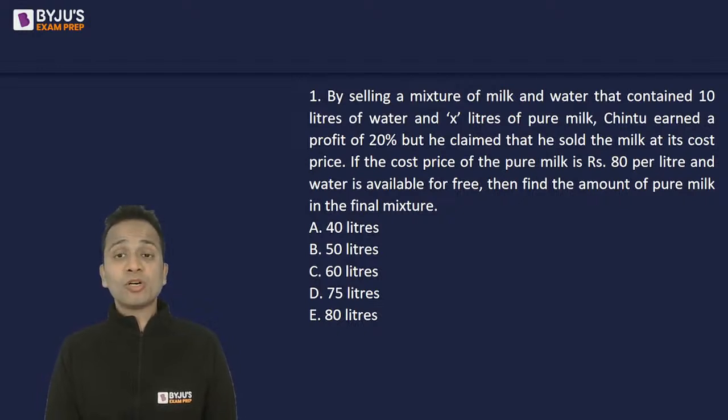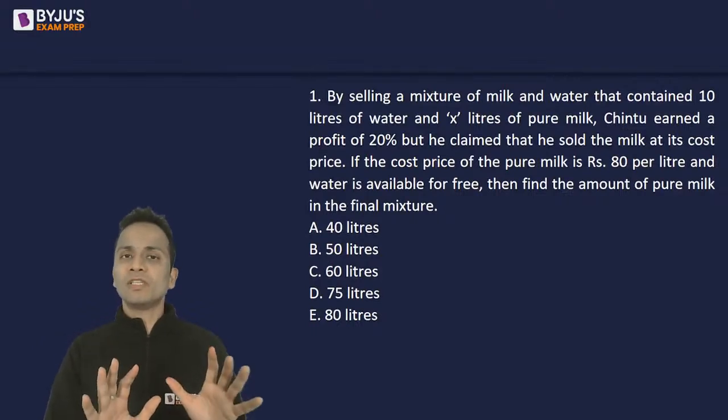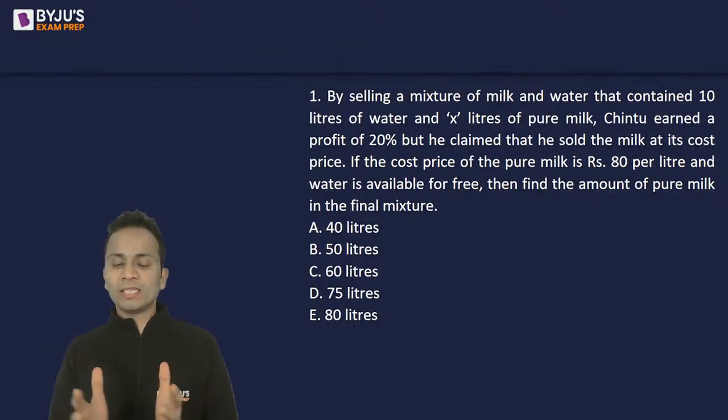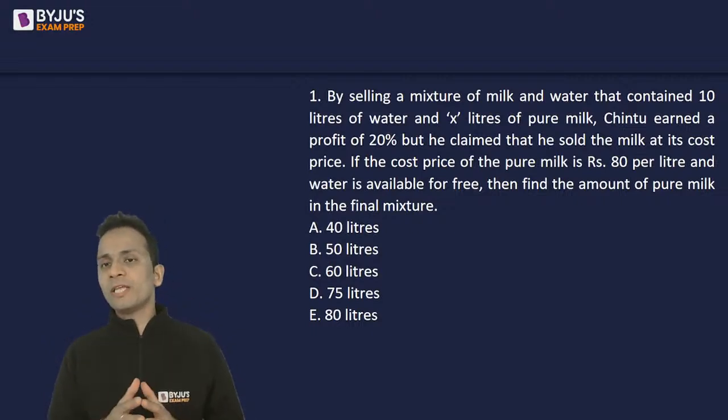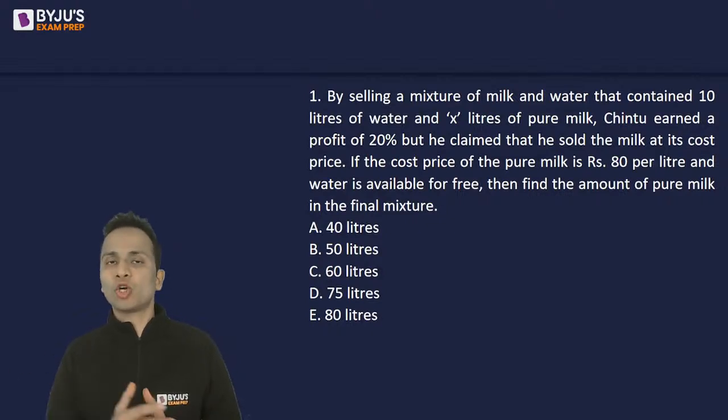Now this question can be solved orally as well if you understand the concepts of adulteration in the questions of profit and loss. Let's look at the concept rather than just solving the question. One very important thing here is Chintu earned the profit of 20%, but he claimed that he sold the milk at the cost price.